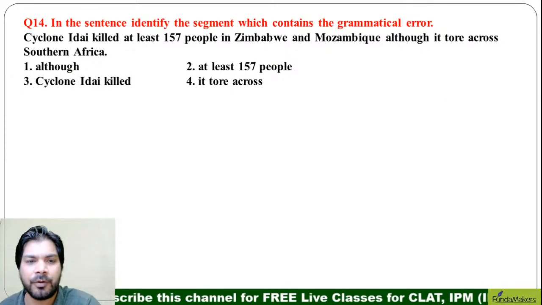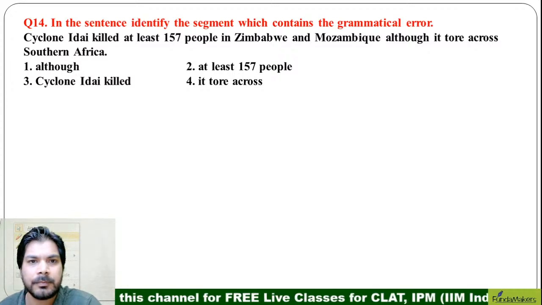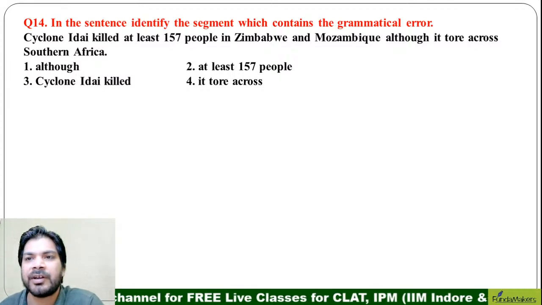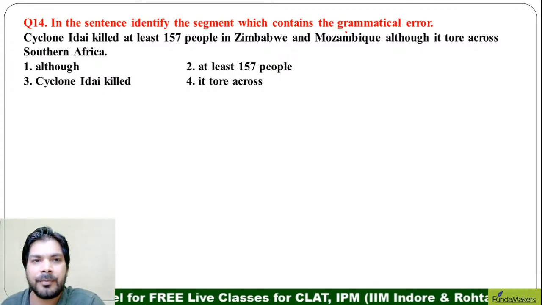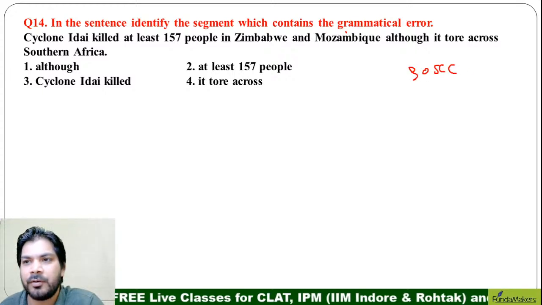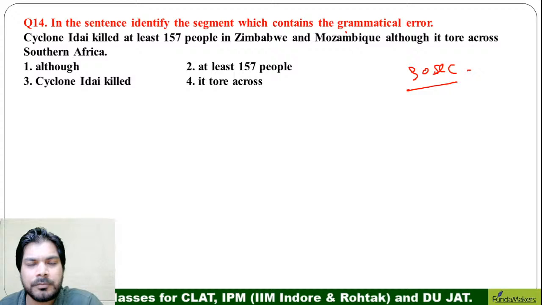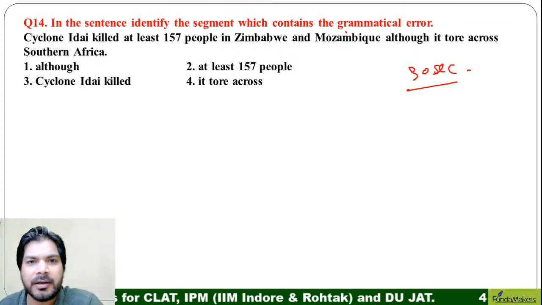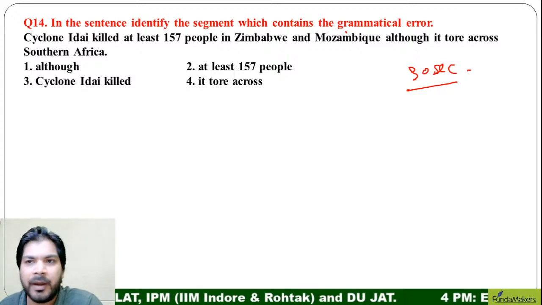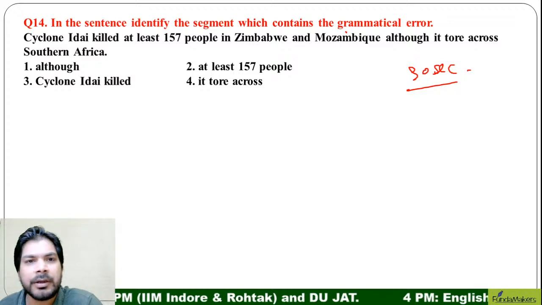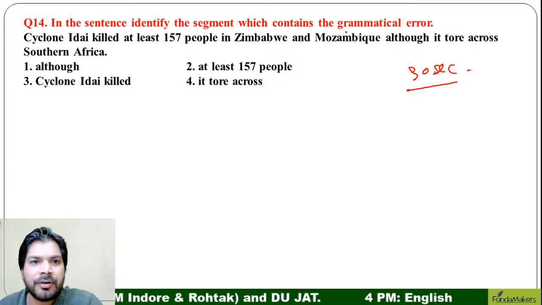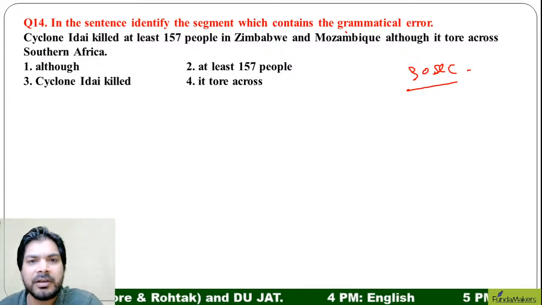We'll go to question number 14. Identify the segment which contains the grammatical error. Just read it, 30 seconds, all of you. Read it and give me the right answer. Cyclone Adai killed at least 157 people in Zimbabwe and Mozambique, although it tore across southern Africa.